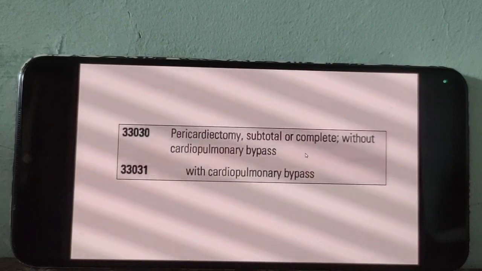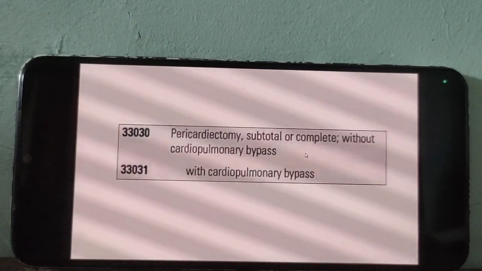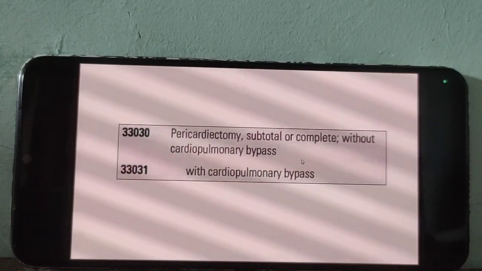Pericardiectomy. Removal of pericardium. For pericardiectomy, go for 33030. 33031 is with cardiopulmonary bypass.